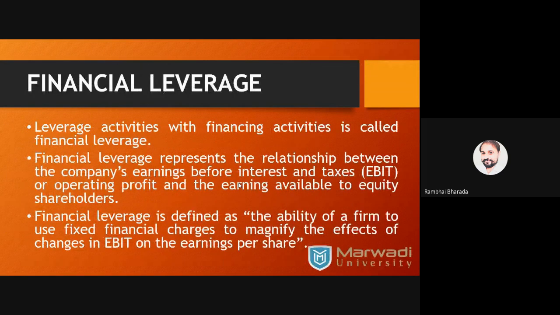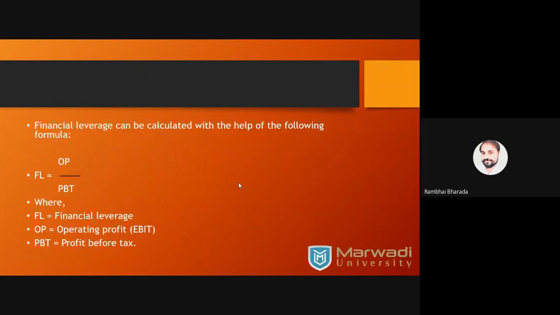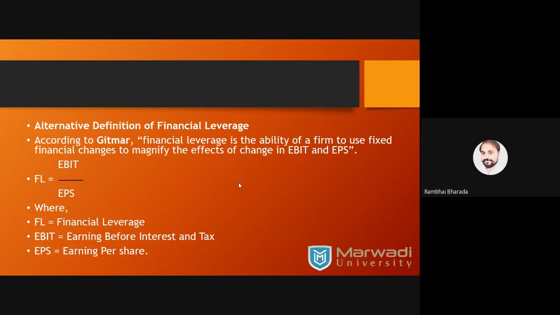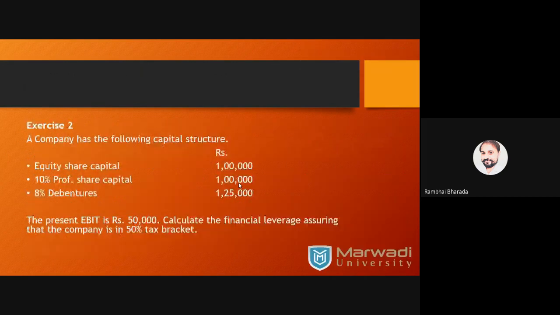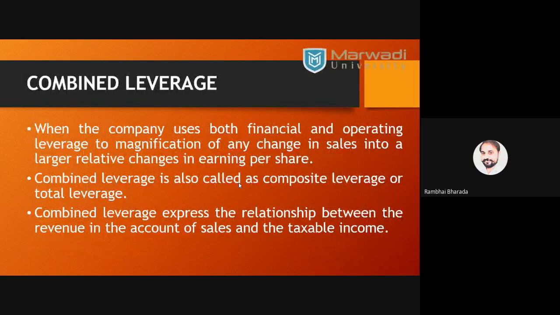Financial leverage represents the relation between EBIT and PBT. Sorry, operating profit and PBT, EBIT and PBT. And the last one, combined leverage, also called composite leverage or total leverage. It is a relation between, or a multiplication of, financial leverage and operating leverage.